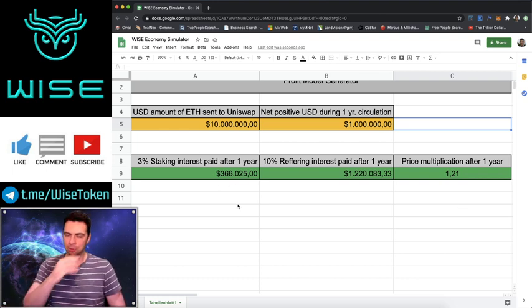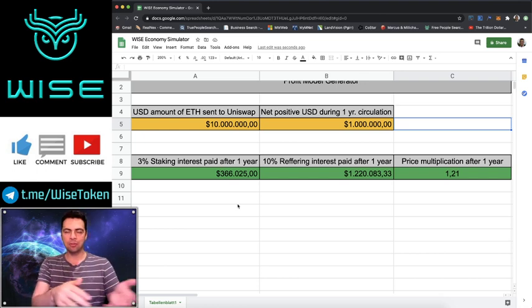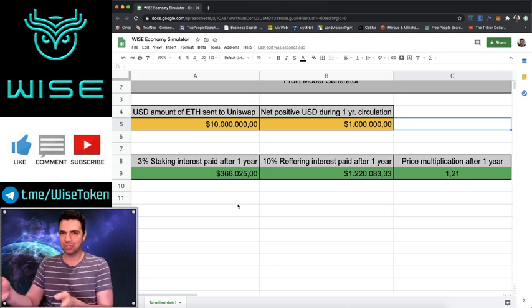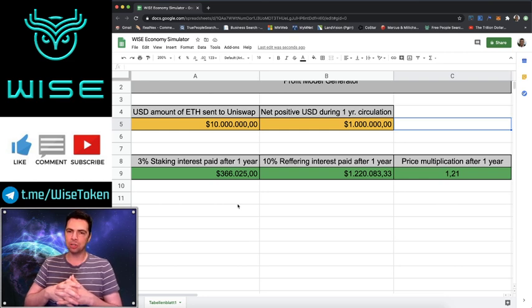And in this scenario, $366,000 would be paid in interest, obviously divided through the people who are staking. So you would get 21% ROI on the principal that you had staked, plus a portion of this interest depending on how much you had staked. That's pretty good.